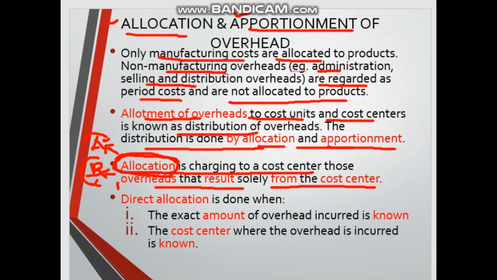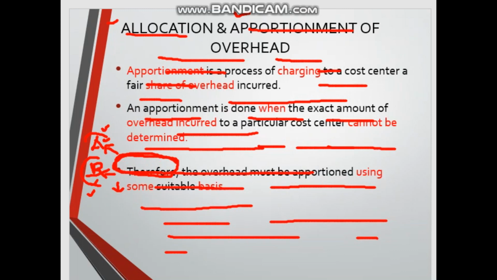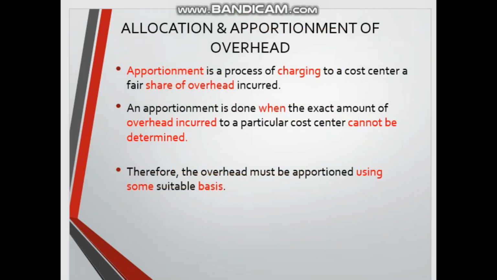Now we move on to details of allocation. Direct allocation is done when the exact amount of overhead is known, just like I said before. If we know for department A, that is allocation, same also with department B. The cost center where the overhead is incurred is known, so we already know the overhead cost for that department. Now we move on to apportionment.